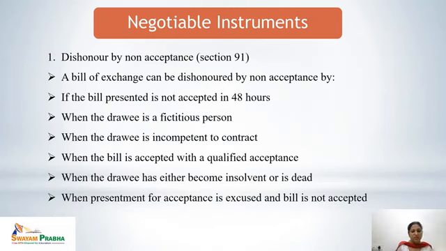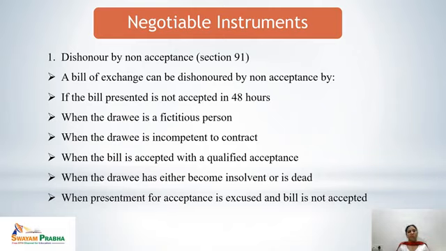So let's discuss in detail. First one is dishonor by non-acceptance. Section 91 explains that if the bill of exchange was presented for acceptance and the bill is not accepted within 48 hours, it would get dishonored. If the drawee is a fictitious person, it would get dishonored. And if the drawee is incompetent to contract, we have already discussed the persons who are incompetent to contract as parties to a negotiable instrument, it would get dishonored.